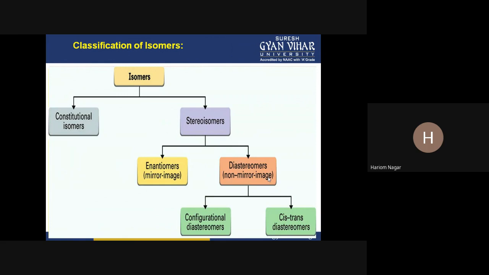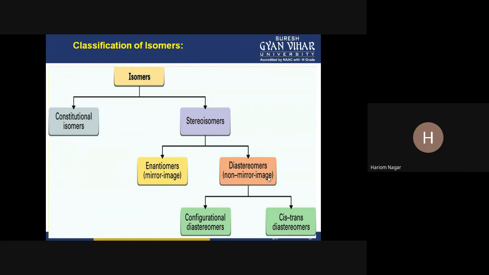If we consider these as same groups, and I pass a plane here, then these groups are on the same side of this plane. So we consider that this compound is the cis compound, okay?